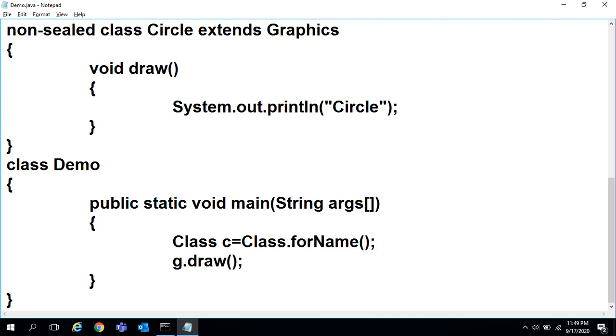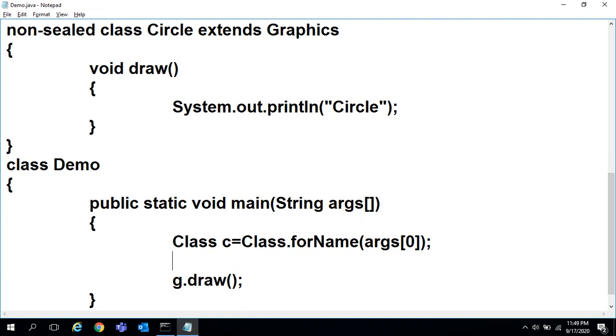Now the class name at the command prompt you can pass, that is args[0], the first argument. Whatever you pass at the command prompt as the class name, that is received here as the first argument, whose index is 0, so args[0]. That class is loaded. After loading that class, there is a method newInstance.